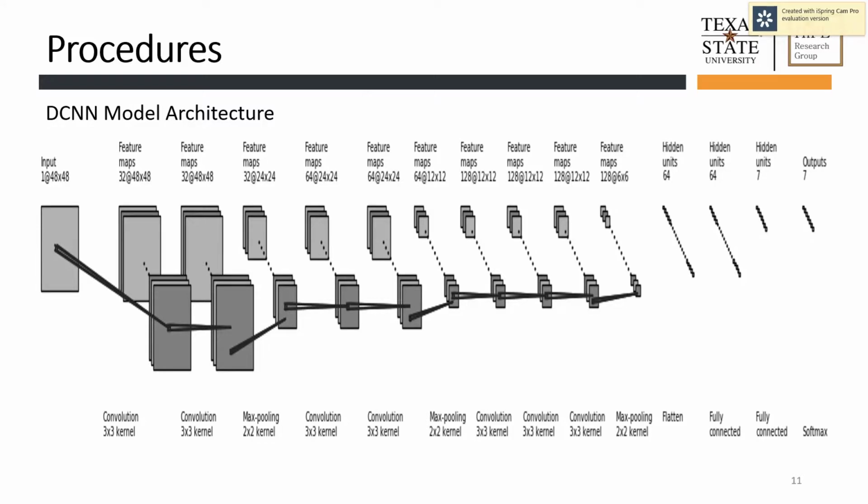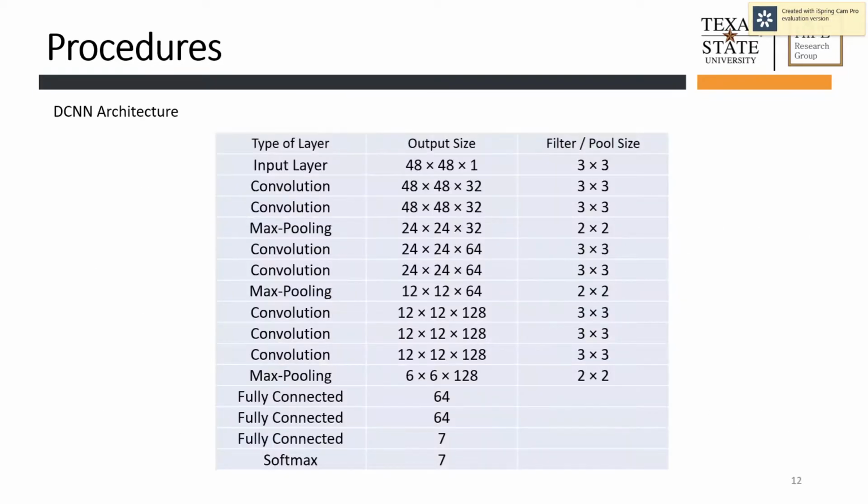So moving on, this is the DCNN model architecture that has been used in this paper. For better understanding, I have tabulated this exact same model in the next slide. Here it is.